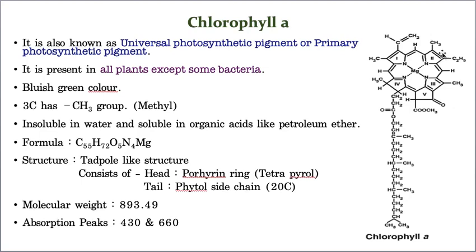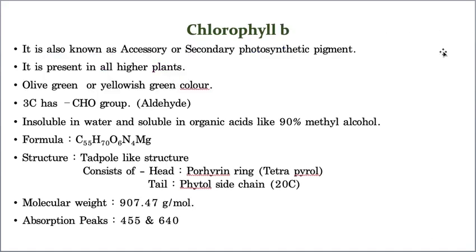Whereas this is the structure of chlorophyll B, everything is the same. Then what is the difference? The third carbon, instead of the methyl group, consists of an aldehyde group. That is the only difference between chlorophyll A and chlorophyll B in terms of structure.